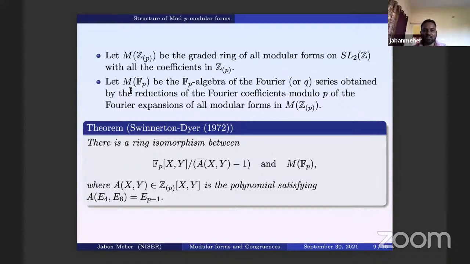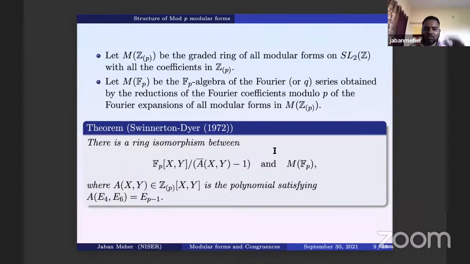So there may be many q-series expansions that will be the same. If they are the same, the weights are related by k congruent to k' mod p-1. So many things will collapse and be the same, and this gives a nice description of how M(F_p) looks.